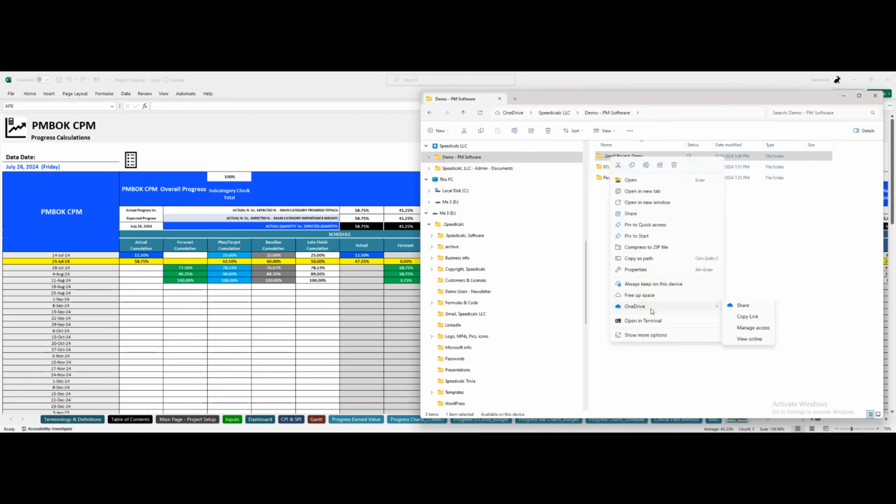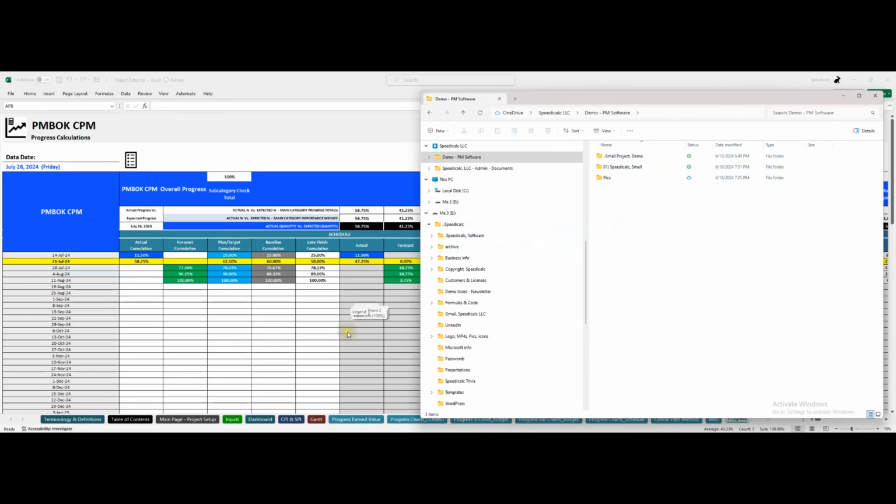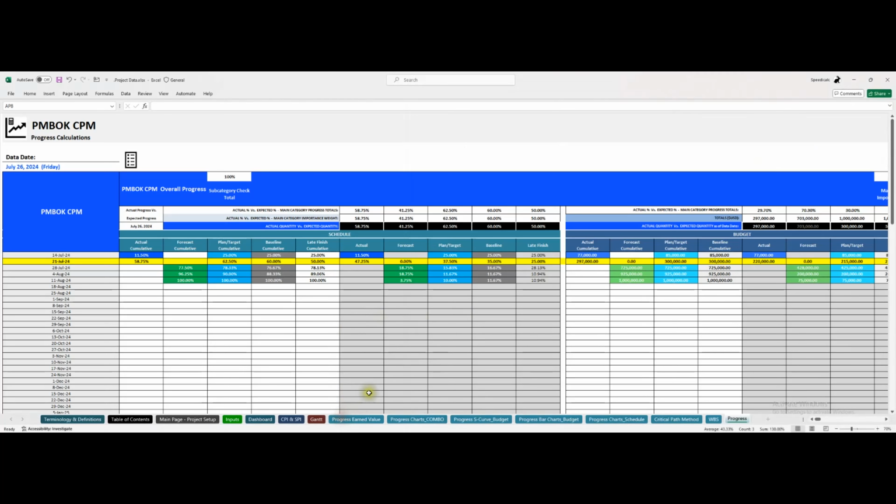So you can just go here and rename, and maybe you put the date, the data date, and then when you're done, you'll have a project file where you can have a folder with a list of all of the different weeks in the project. And why do I say that? Because if you do get an audit and they want to see it, you can give them the final file, which will have everything filled out.